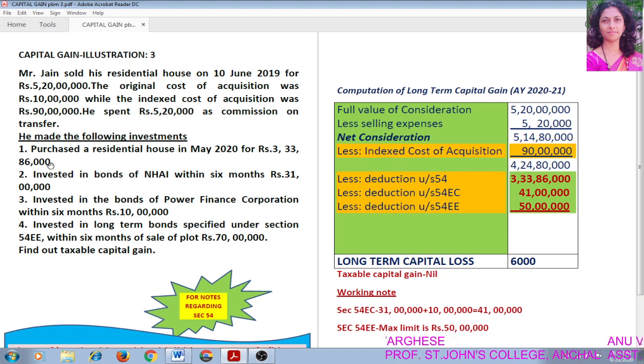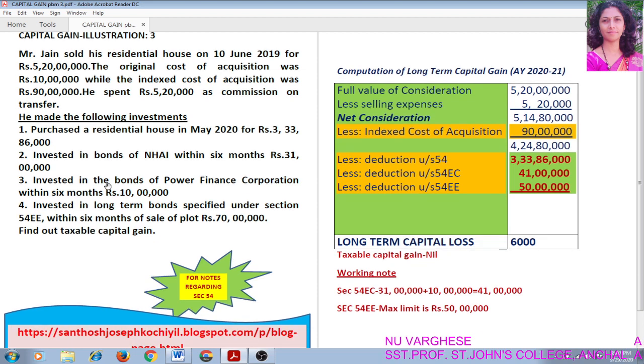Again read the question. He made the following investments. Purchased a residential house, invested in bonds of National Highway Authority of India, invested in bonds of Power Finance Corporation, invested in long-term bonds specified. Okay. In the last class, in Google Classroom, we have discussed section 54. Hope that you are remembering that. That is capital gain exempted from tax.